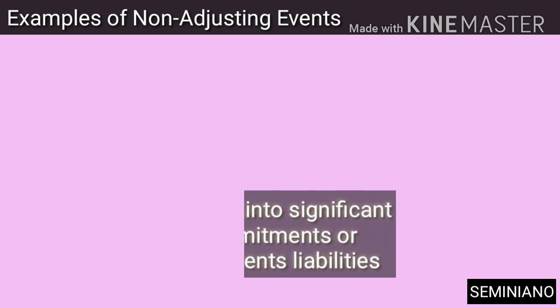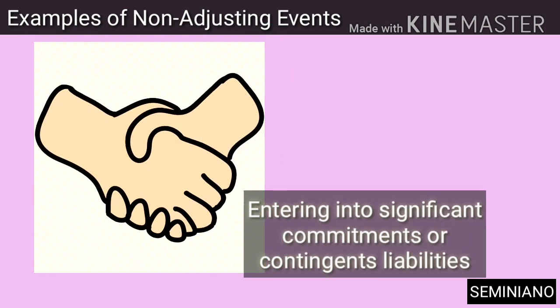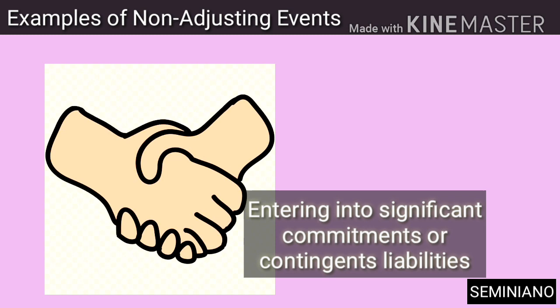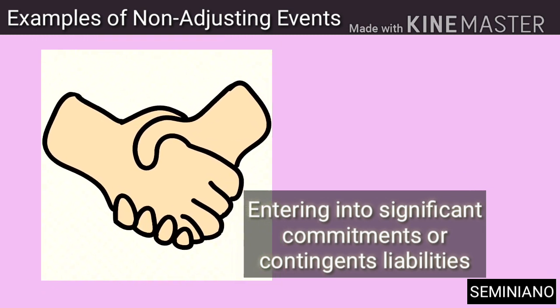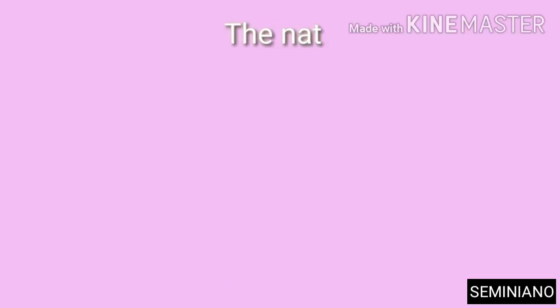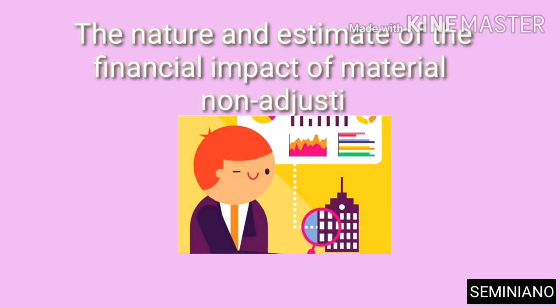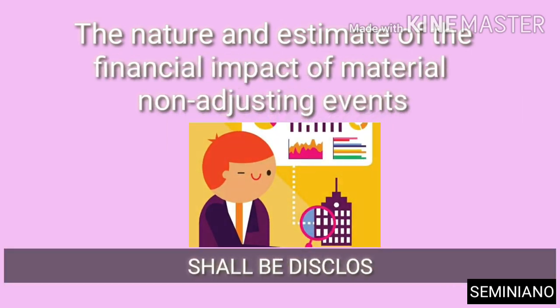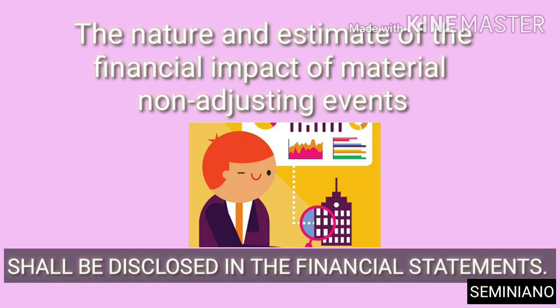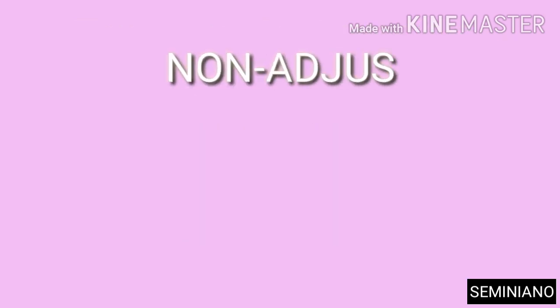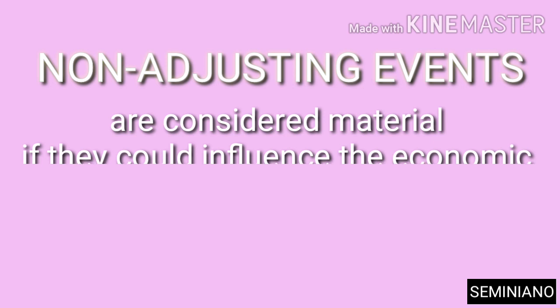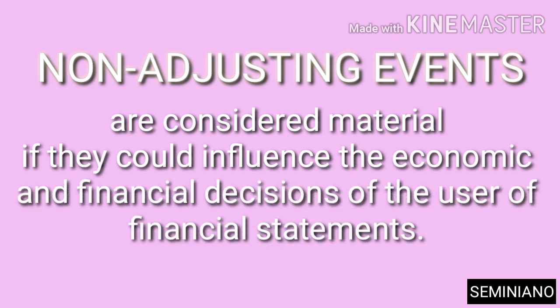And then, entering into significant commitments or contingent liabilities, for example by issuing guarantees. The nature and estimate of the financial impact of material non-adjusting events shall be disclosed in the financial statements. Non-adjusting events are considered material if they could influence the economic and financial decisions of the users of financial statements.